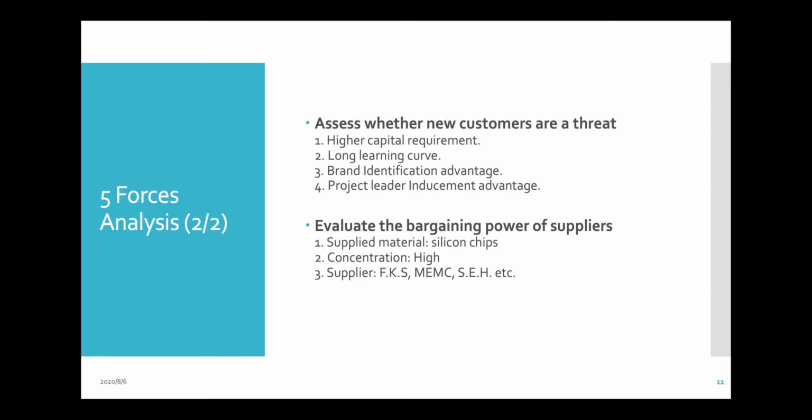There are a lot of people giving the material, such as FKS, MES, ESH, etc. There are also many suppliers for the robotic arms, for the environment, and for software programming. There are a lot of supply chains, but the main thing is the silicon.